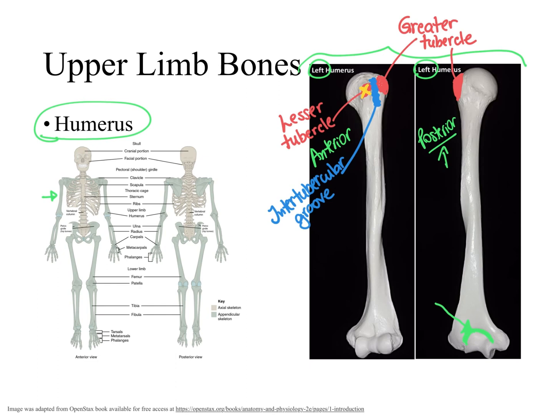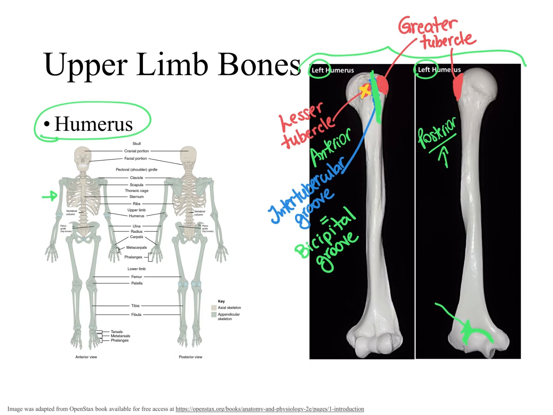And since we have a tendon of the biceps brachii passing between the two tubercles right here, and we know that the biceps brachii is a muscle in the anterior aspect of our arm, we can remember that the lesser tubercle needs to be facing anteriorly. So the tendon of the biceps brachii muscle can pass between the two tubercles. This groove, besides being called intertubercular groove, is also called bicipital groove, making a reference to the biceps brachii muscle.